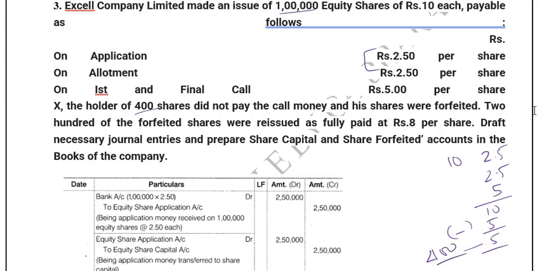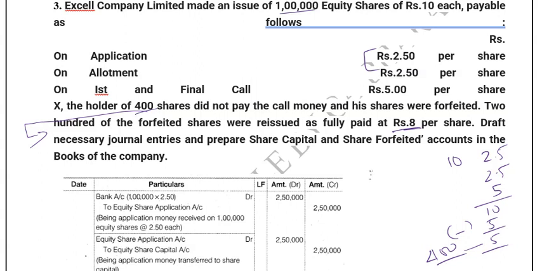All the other entries are just normal, and the twist comes here: 200 of the forfeited shares. Out of this 400, 200 were reissued at a fully paid up value of 8 rupees. That means they gave a discount of 2 rupees. So now here comes the concept of using the forfeited amounts, because we have gained here, isn't it? Forfeited means it is a gain for the company. So 400 shares into 5 rupees, 2000 rupees we have as a gain. So this 2 rupees we can adjust against that gain. This discount is generally issued so that we can utilize the forfeited gain to adjust this discount. So this is the most important concept.